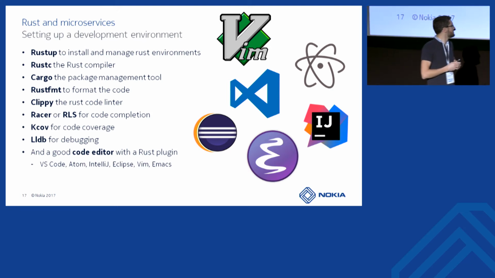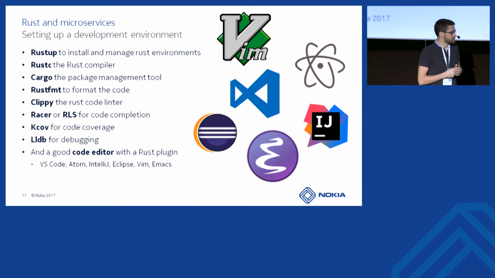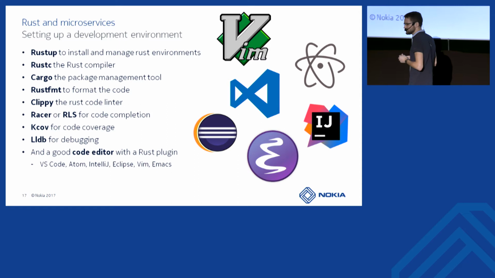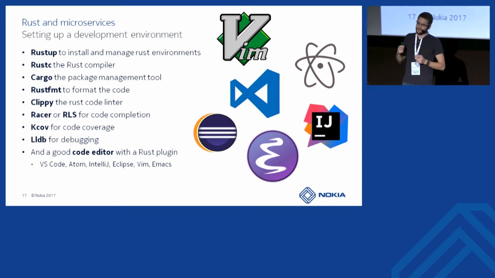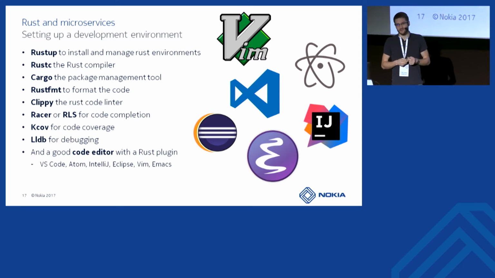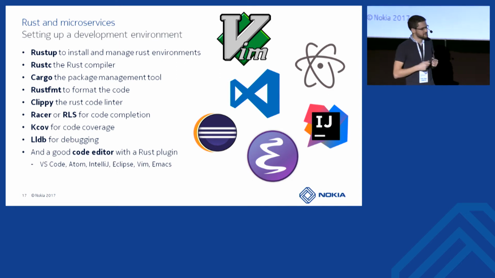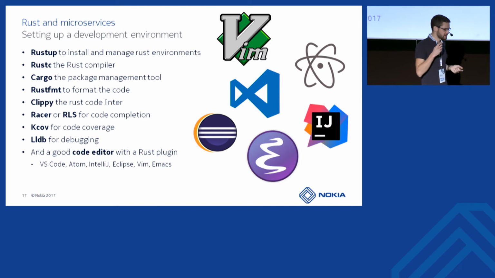Sorry. So let's see what we have in Rust for that. But before all, we want to have a development environment, and there is already everything needed for that. We have RustUp to install the Rust compiler. RustUp is a tool which helps you manage different environments. You can install the latest stable release of Rust.